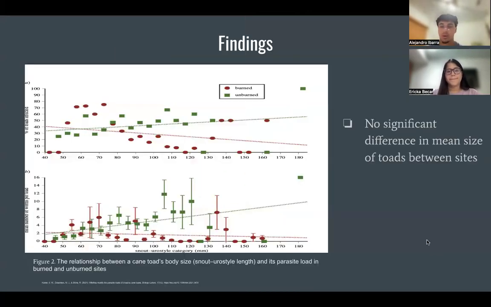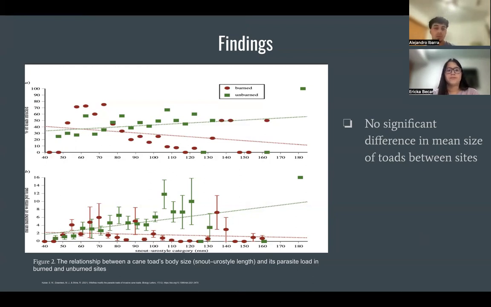So, what did the researchers find? Initially, the researchers found that there is no significant difference in mean size of toads between unburned sites and burned sites, which means there's the same amount of small toads and large toads in both the burned sites and the unburned sites. They also found that from all the toads studied, about 35% had parasites found in their left lung.